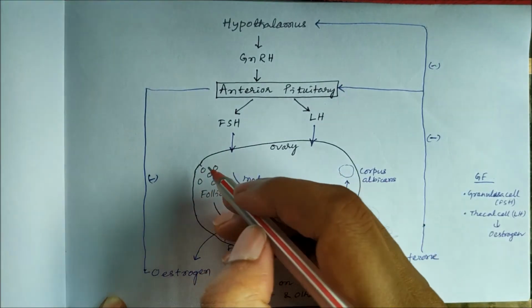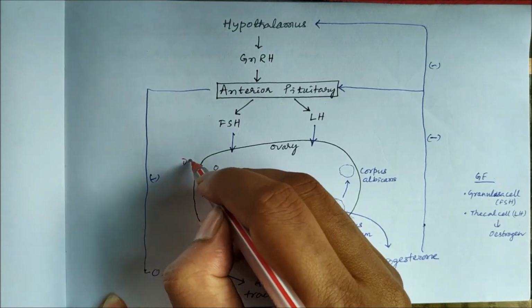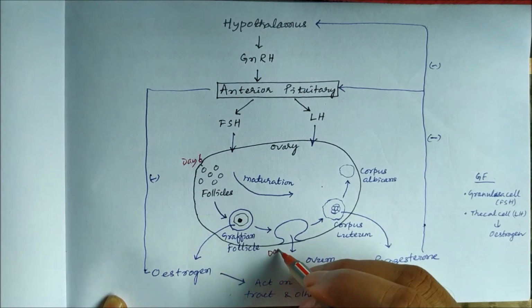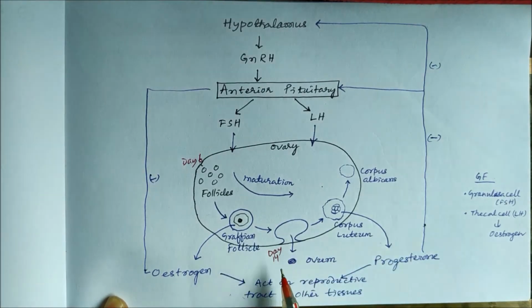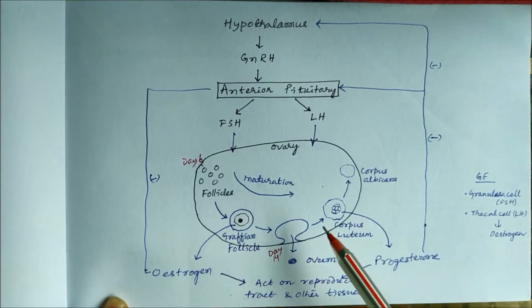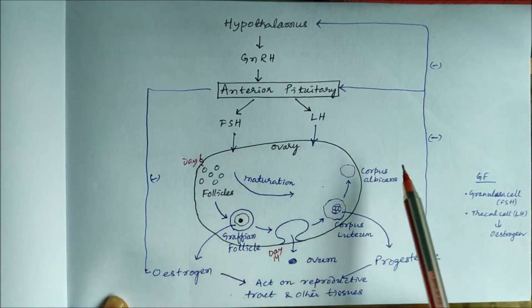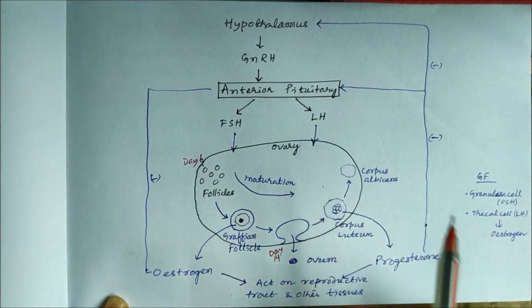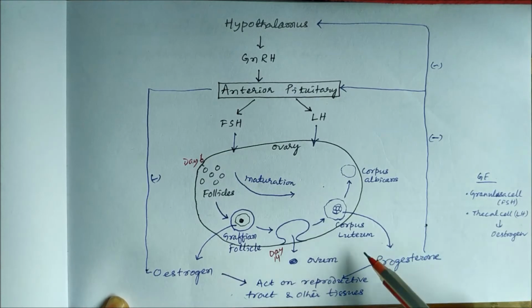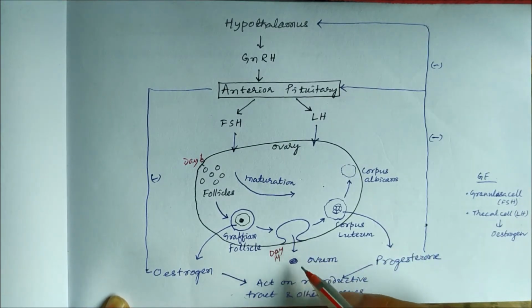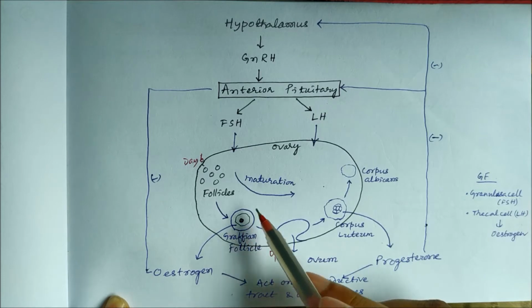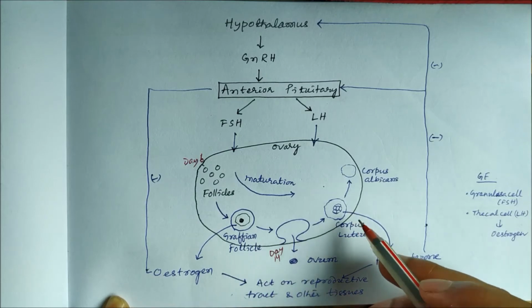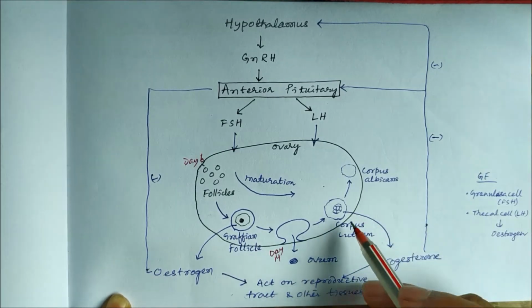Now this is your day 6, and on day 14, that is the midday. If it is a 28-day cycle, then it will be day 14. If it is a 32-day cycle, then it will be day 16. I am telling here about a 28-day menstrual cycle. On day 14, there will be release of the ovum from this Graafian follicle. After releasing the ovum, this Graafian follicle is converted to corpus luteum.